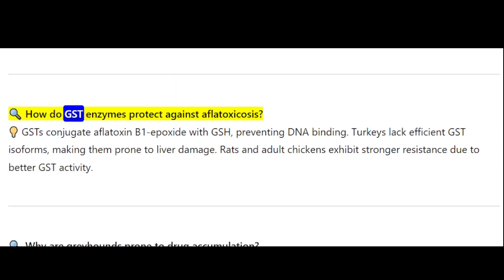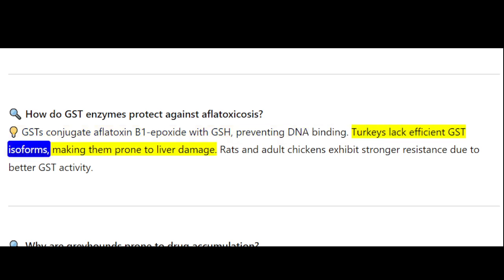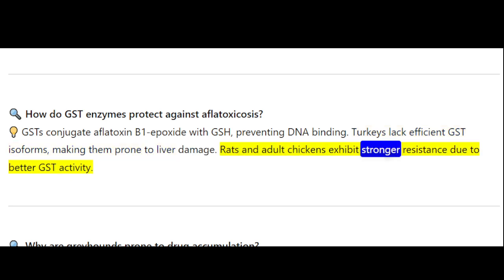How do GST enzymes protect against aflatoxicosis? GSTs conjugate aflatoxin B1 epoxide with GSH, preventing DNA binding. Turkeys lack efficient GST isoforms, making them prone to liver damage. Rats and adult chickens exhibit stronger resistance due to better GST activity.